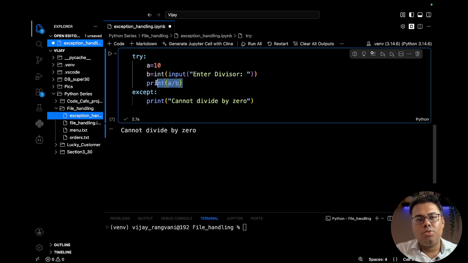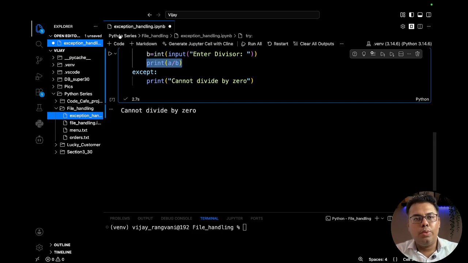The placement is also important. So this was an intentional one that I did to show you how the errors can happen if you don't place the correct portion where the error could happen, and if that block is out of the try block, it will give you an error. Okay, now what else we can do?